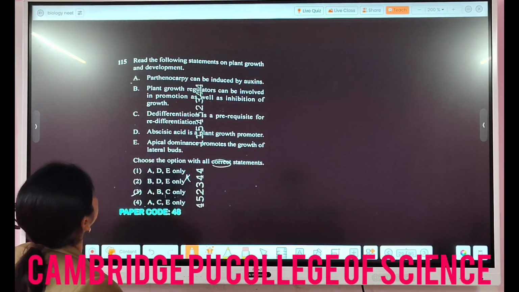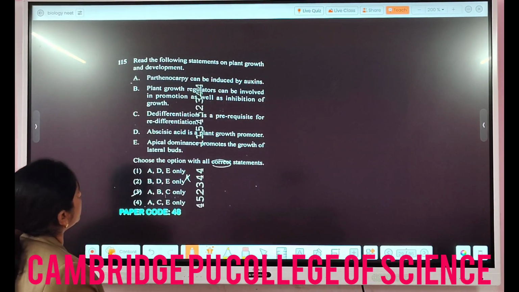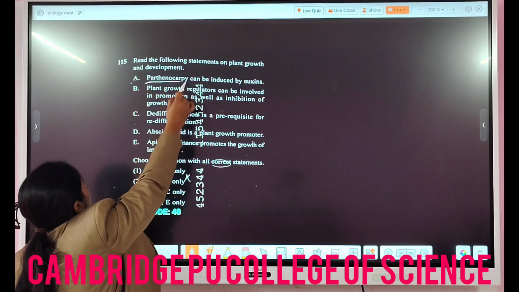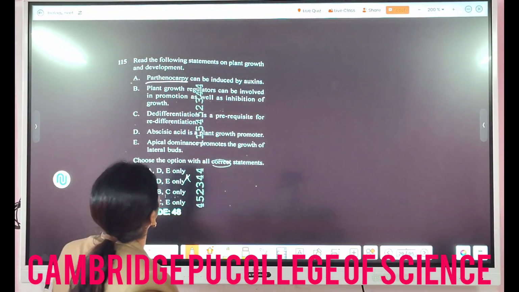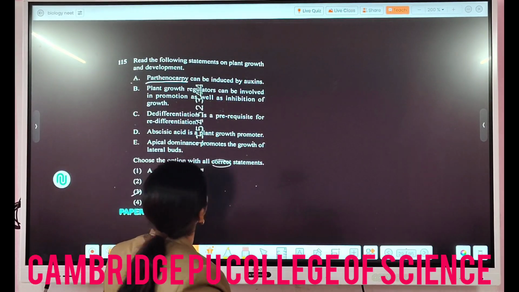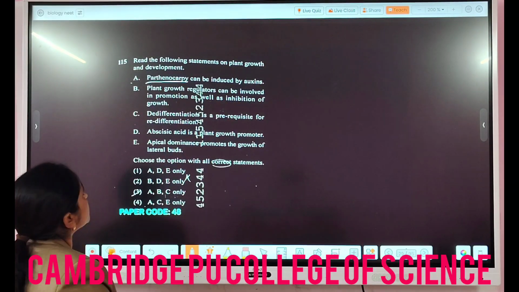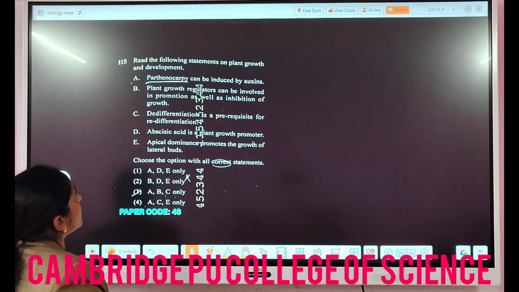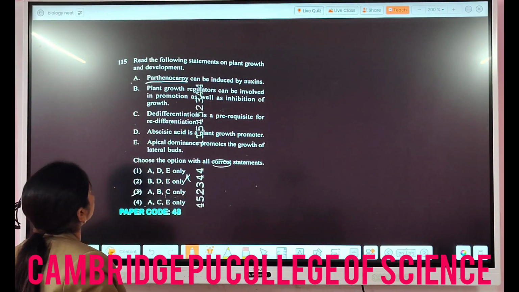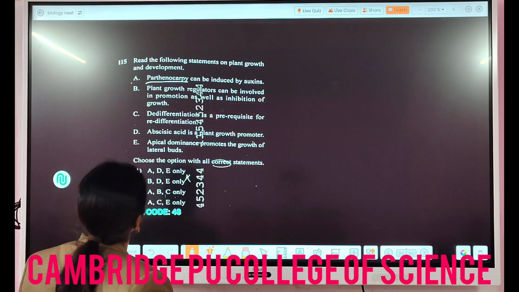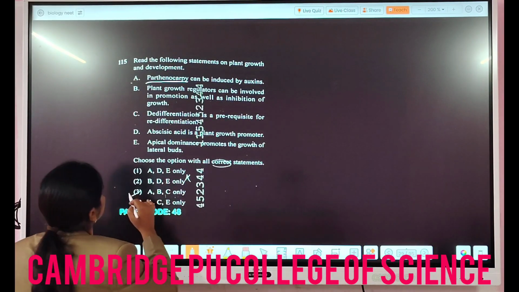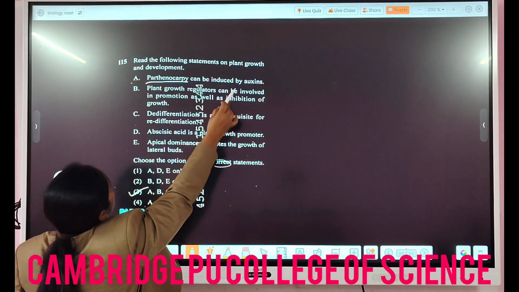Then read the following statements on plant growth and development. Parthenocarpy can be induced by... parthenocarpy is the production of fruits without fertilization. Then plant growth regulators can be involved in the promotion as well as inhibition of growth. Then dedifferentiation is a prerequisite for... prerequisite means requirement. And abscisic acid is a plant growth promoter, and apical dominance promotes the growth of the lateral bud. So in this case, the parthenocarpy can be induced.